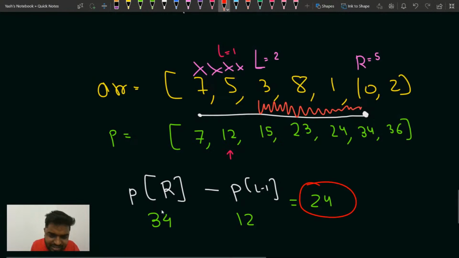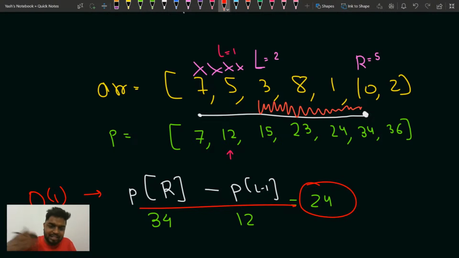And for accessing the array elements, it takes order of 1 time. That is why you will be able to answer a query in constant time. Is that clear now? Is this concept clear now? P of R will tell me the complete sum from the 0th index till the rth index, but I don't want the sum of the elements from 0 till the L minus 1th index. That can be indicated by P of L minus 1. Once I subtract that, I'll get the exact value.